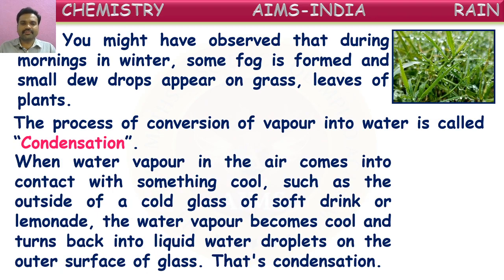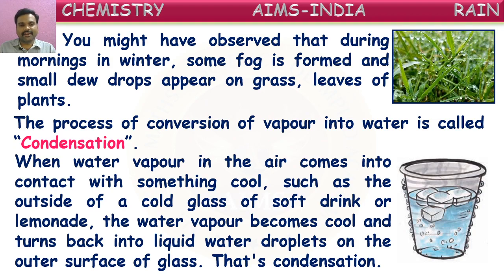When water vapor in the air comes in contact with something cool, such as the outside of a cold glass of soft drink or lemonade, the water vapor becomes cool and turns back into liquid water droplets on the outer surface of the glass. Yes, this also we might have observed in our daily life.